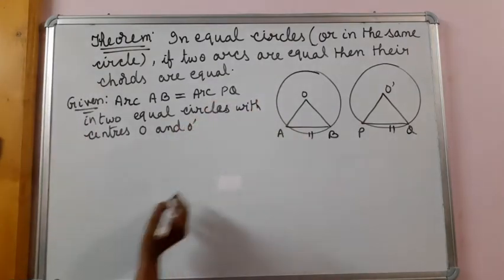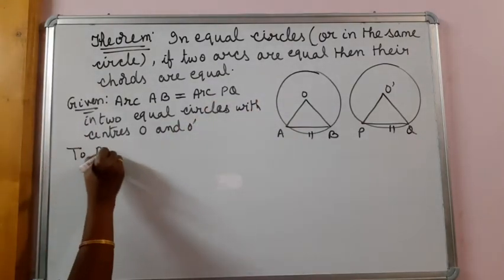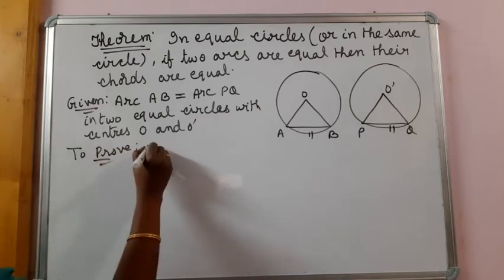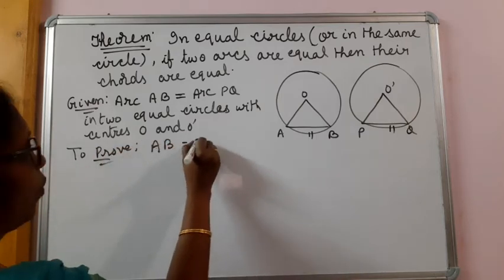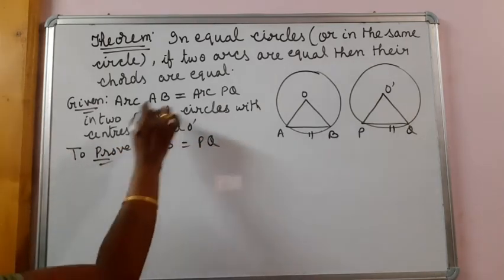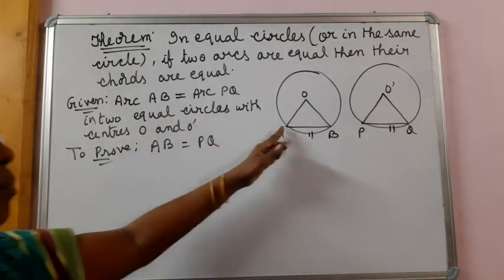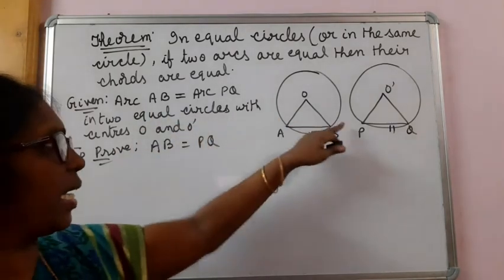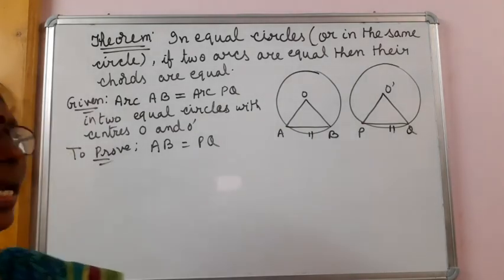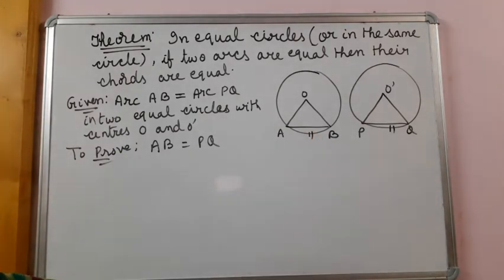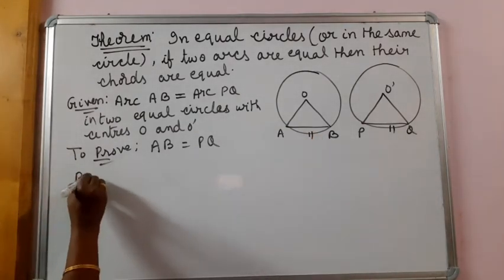Any way you like, you can write. And we have to prove that chord AB is equal to chord PQ. For arc we can write the arc sign, but only AB means the line segment joining A and B, and PQ is this. So how to prove it?